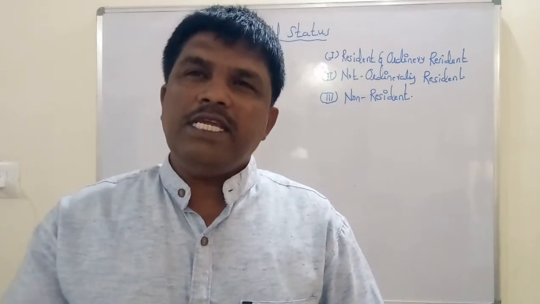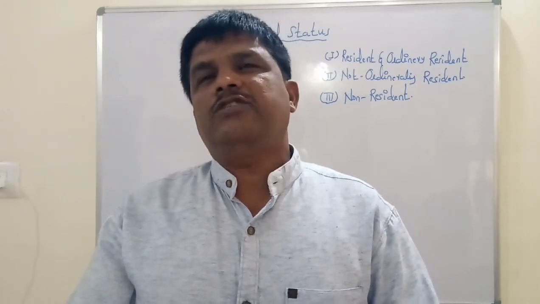Now we are going to discuss when an individual will become not ordinarily resident. An individual is said to be not ordinarily resident only if he satisfies at least one of the basic conditions but does not satisfy both the additional conditions.